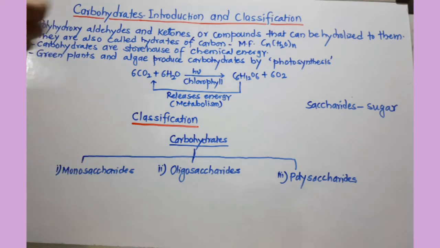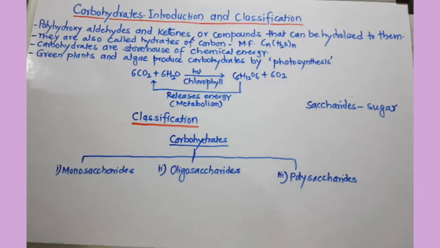Glucose is a carbohydrate, fructose is a carbohydrate, cellulose is a carbohydrate, chitin is a carbohydrate, even the carbohydrate present in RNA and DNA. So all these are carbohydrates. So it's a very, very interesting topic.